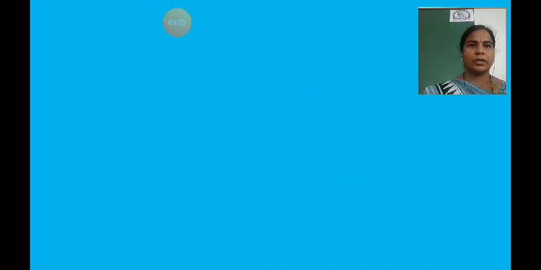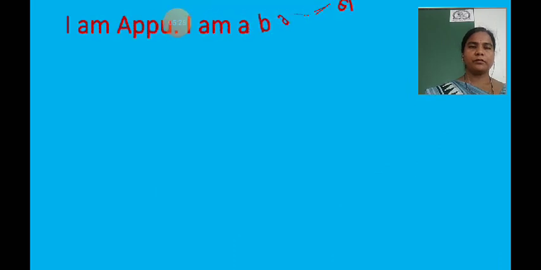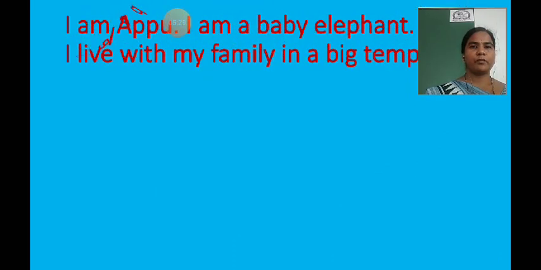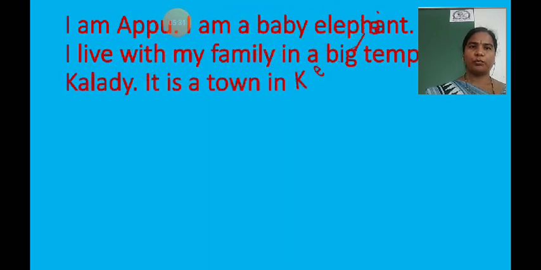So children, we will read this. For that, you have to keep your finger on the first line. I am Appu. I am a baby elephant. I live with my family in a big temple, Kaledi. It is a town in Kerala.